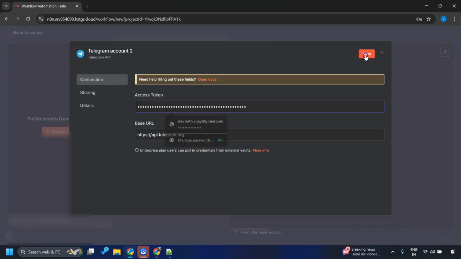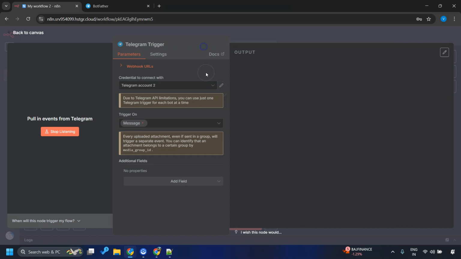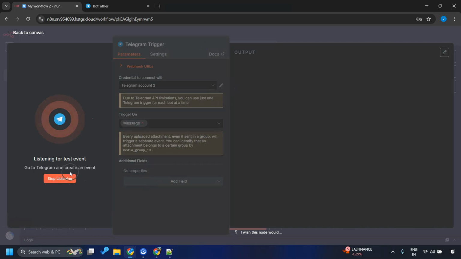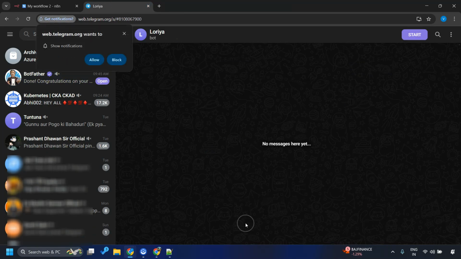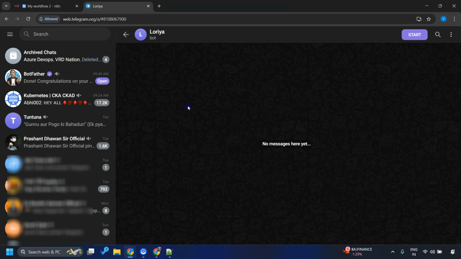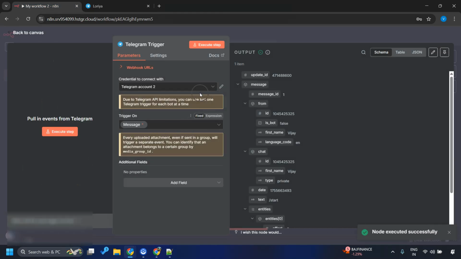Click here and save. There we go. Our Telegram account credentials are saved successfully. It has even tried to test the connection, which was successful. That's why we see this green ribbon. Let me click on this execute step and you can see it has started listening. Now I'll go to the newly created bot and start. And you can see it was able to trigger our workflow.